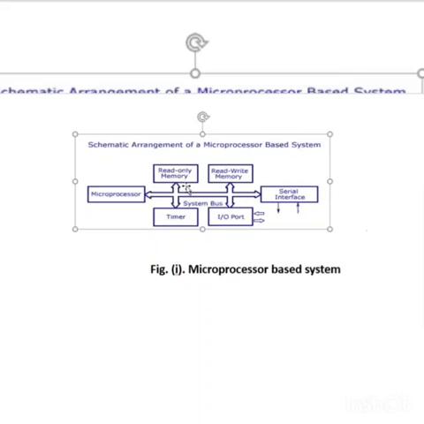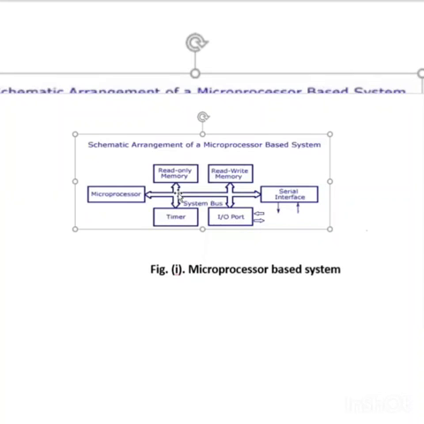Then if you see the structure of the microprocessor, here we have seen only the basic block diagram, but in a microprocessor there is an arithmetic logic unit. This unit is used for addition, subtraction, multiplication, all purposes in a microprocessor. Then we also use some registers, such as the program counter and stack pointer.